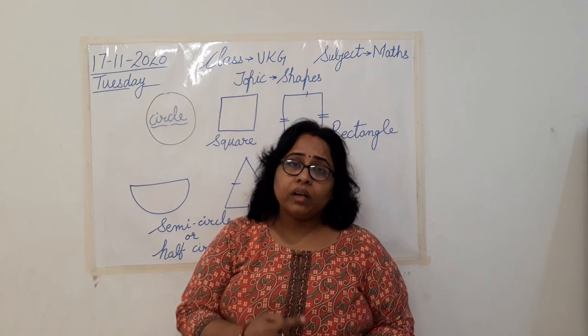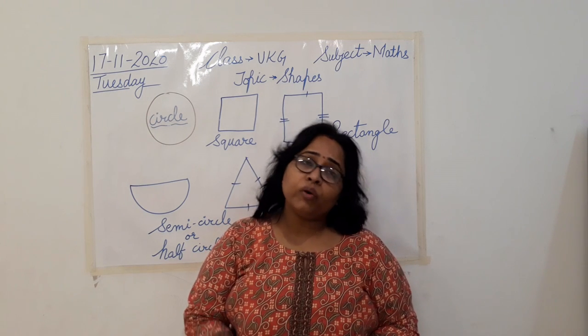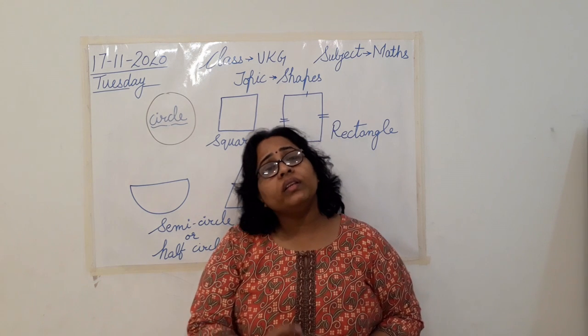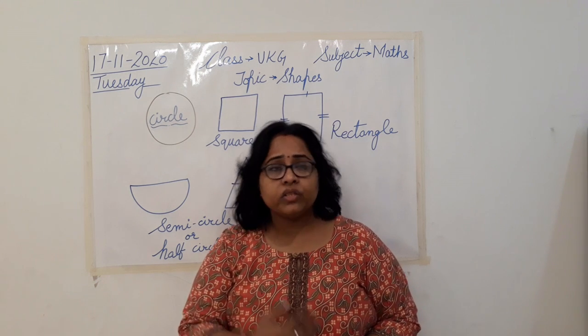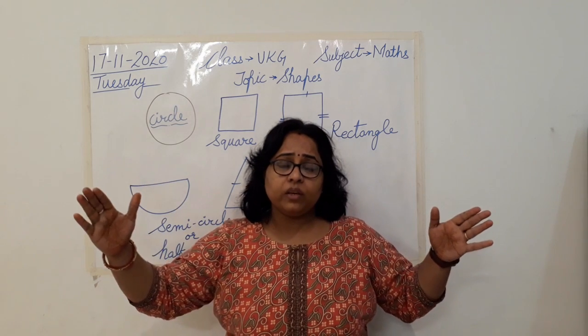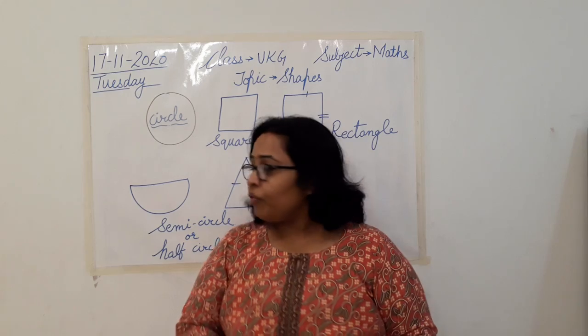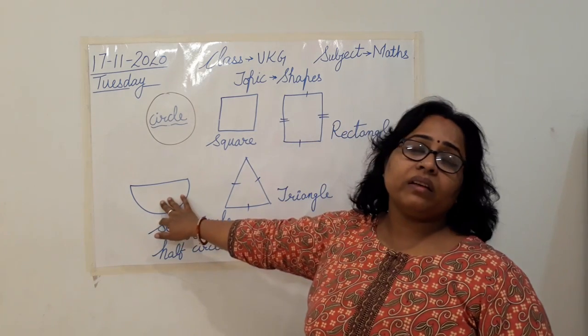We have cupboards, we have doors, we have doormats, we have refrigerator. All these are rectangular in shape. क्योंकि इनकी opposite sides equal होती हैं. सारे sides तो equal नहीं होते ना? Okay. Moving to the next, we have a semicircle here.